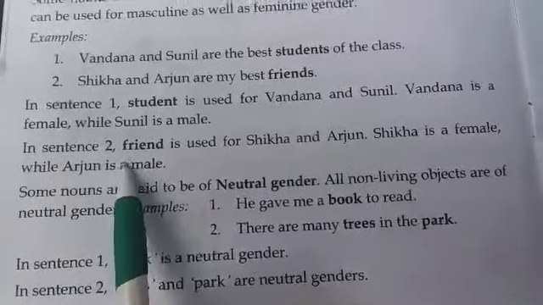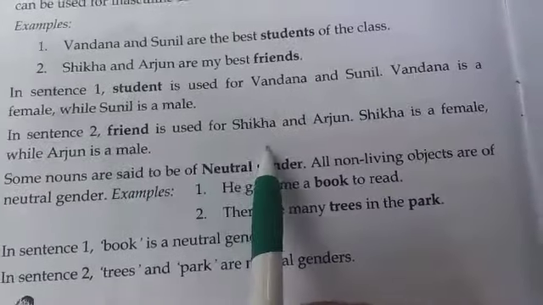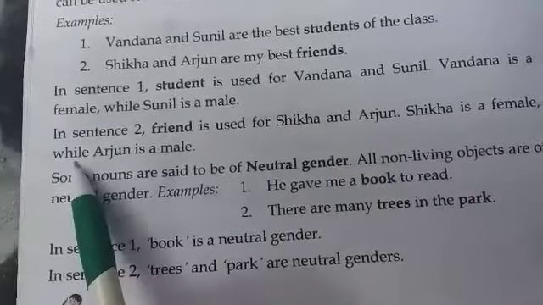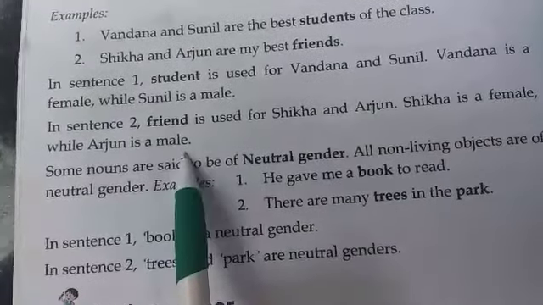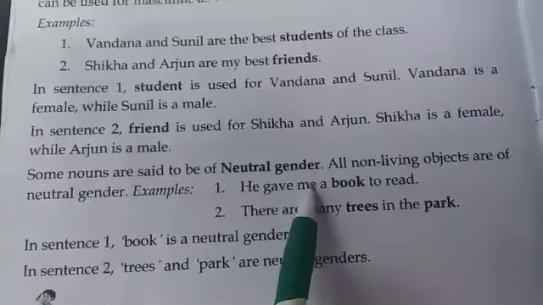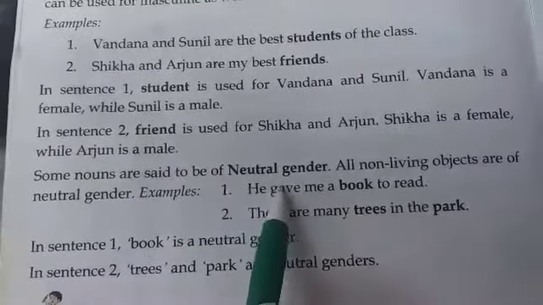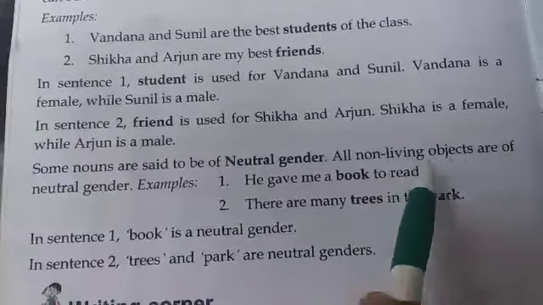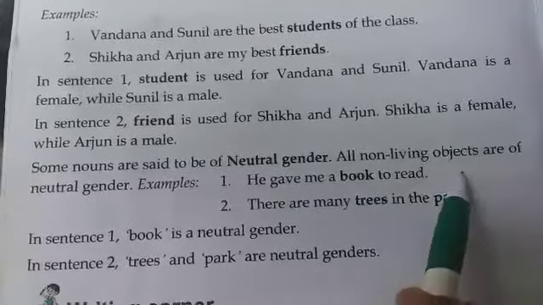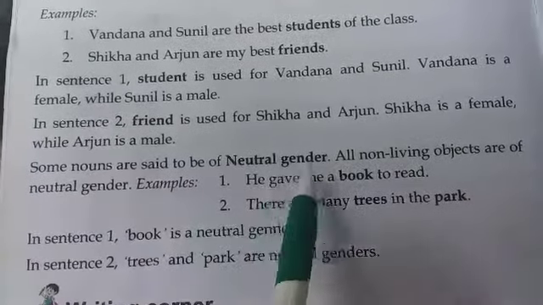In sentence 2, friend is used for Shikha and Arjun. Shikha is a female while Arjun is a male. Some nouns are said to be neutral gender. So what do you mean by neutral gender? All non-living objects. Remember, all non-living objects come under neutral gender.